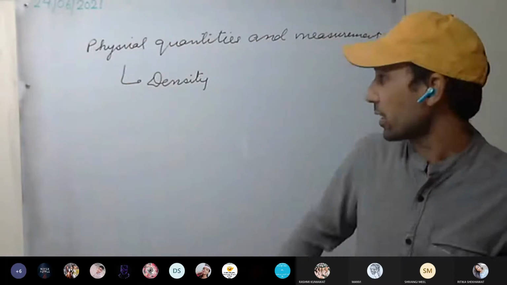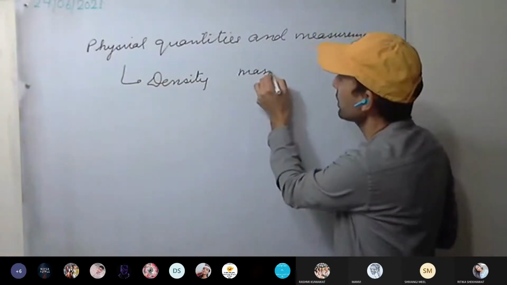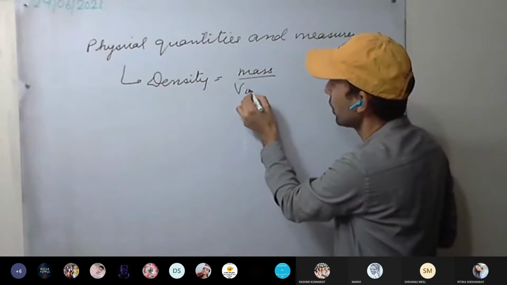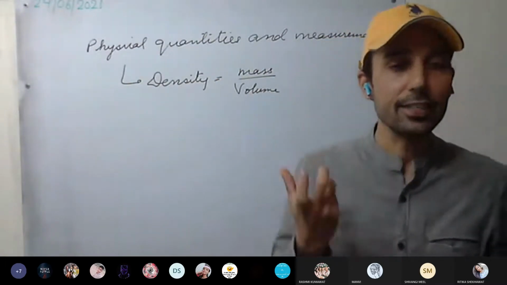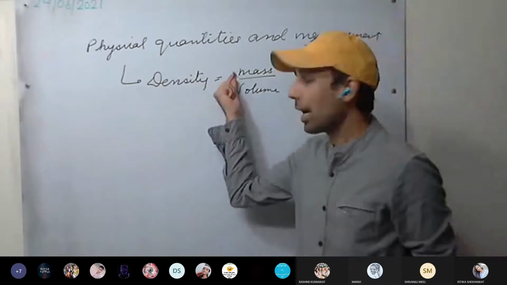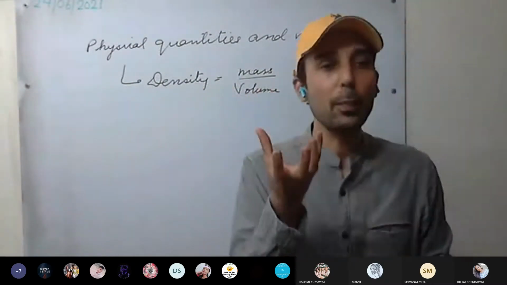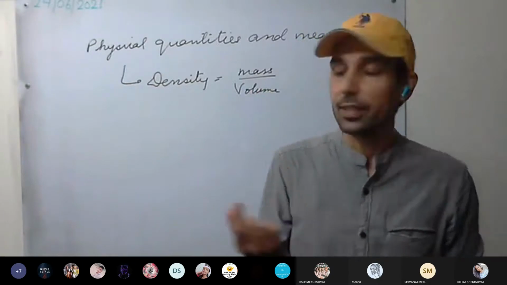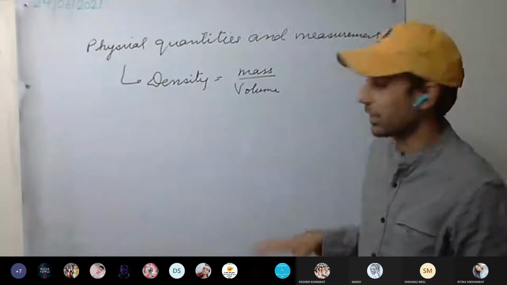For calculation of density, we require mass and volume. So how is density defined? Density is nothing but mass per unit volume. How much mass is contained per unit volume of a substance, that is called density.